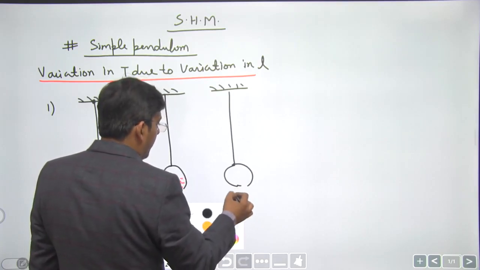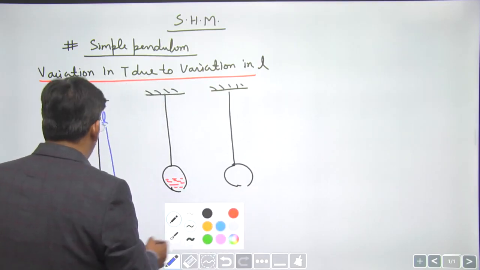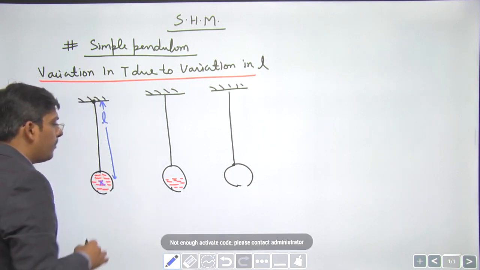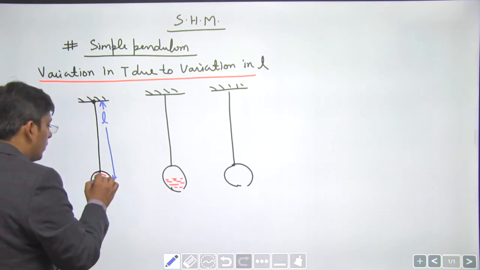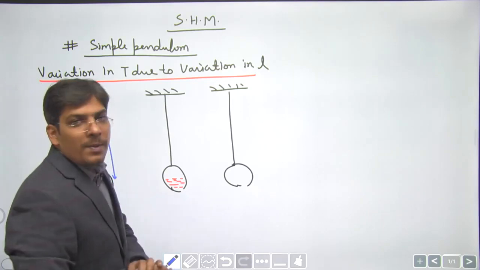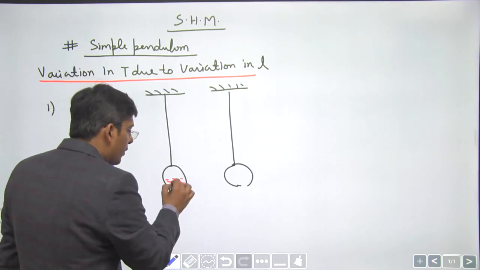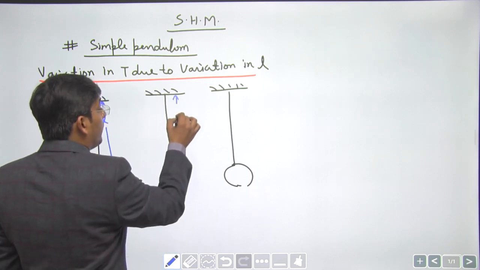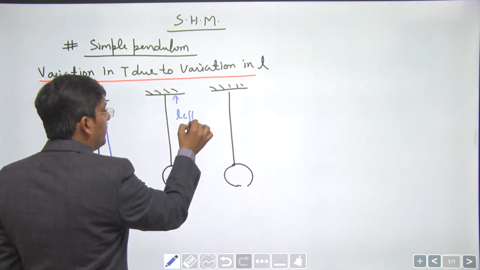Now, initially the center of mass of a completely filled bob is at its center. So length of the pendulum is from this point to the center of mass of the bob. When the bob is half empty, center of mass moves a little down, and so the effective length of the pendulum increases.